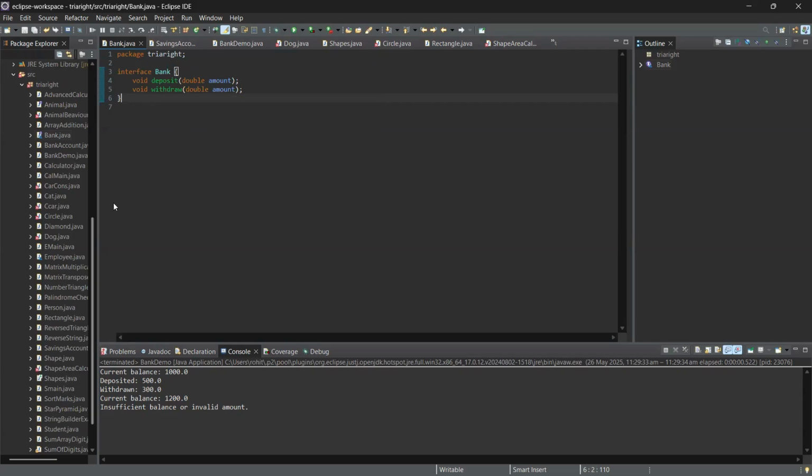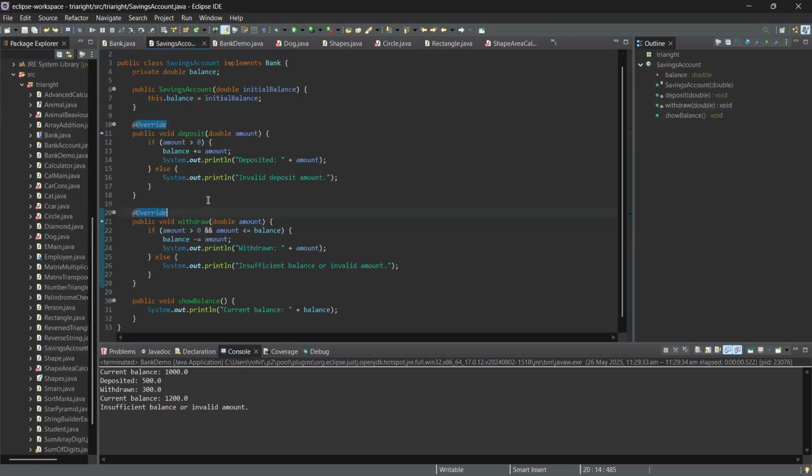Now we are creating a savings account. To use an interface, we need the implements keyword. We have made the interface of the bank, and then we are implementing that. For that we have the public class SavingAccount, which will implement the Bank interface.